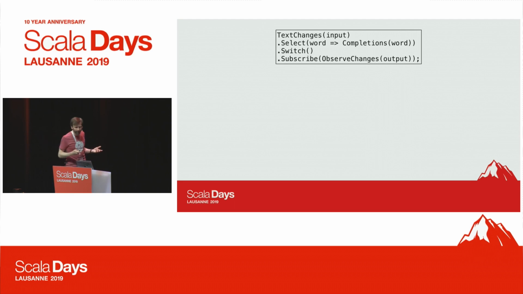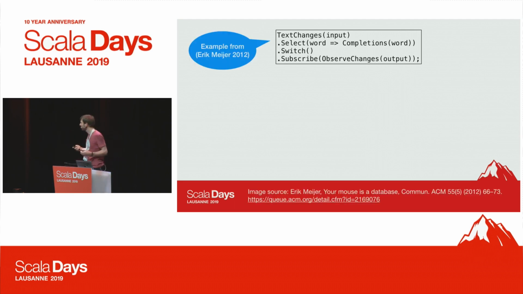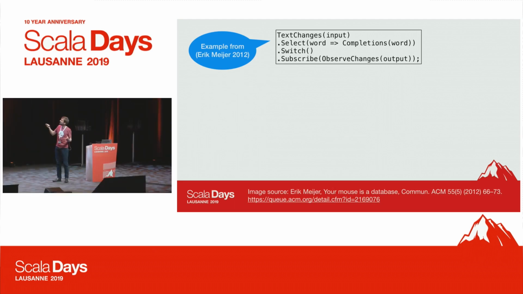by Erik Meijer on Reactive Extensions. This is written in C#. But the idea is that we provide methods that construct publishers or subscribers, and have higher order combinators.